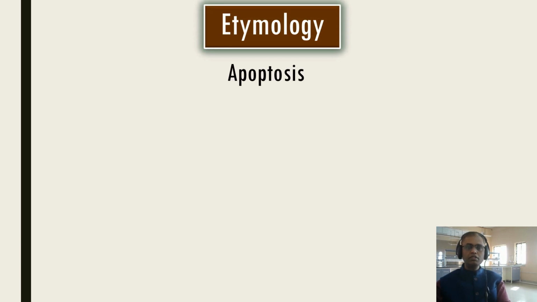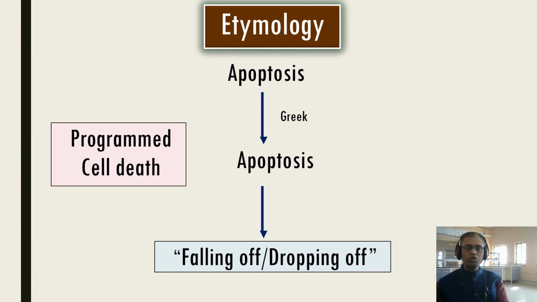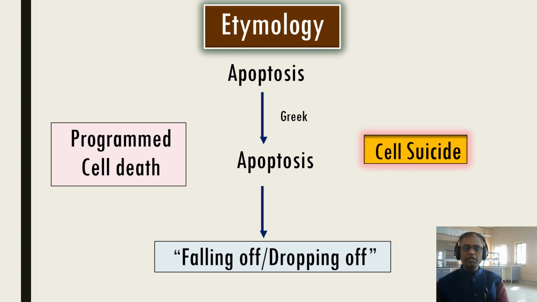So let us now study the etymology, the word meaning of apoptosis. The word apoptosis is taken from the Greek apopto, and the meaning is a falling off or dropping off. For our understanding, it is nothing but programmed cell death. So here we can take apoptosis as cell suicide. In the last class we studied necrosis, that is cell murder. So this is a simple difference between apoptosis and necrosis. Apoptosis is cell suicide.